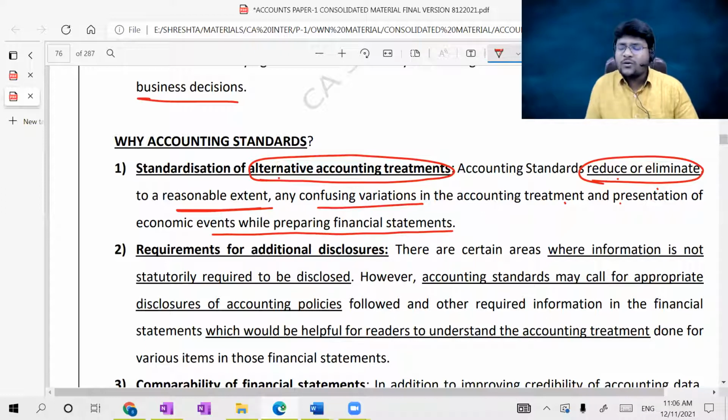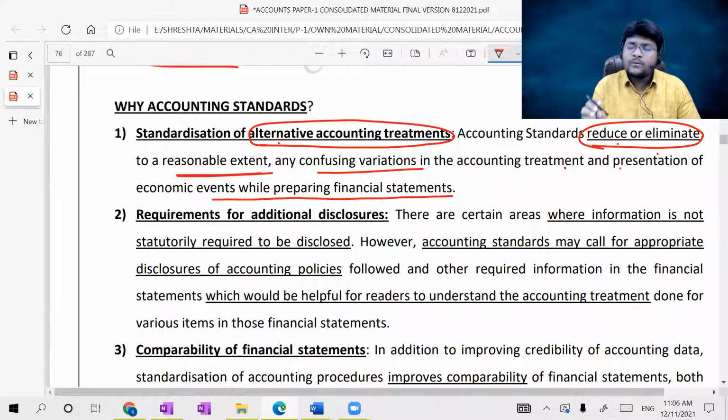So if various accounting treatments exist, through the introduction of accounting standards, standardization of the accounting treatments is possible. That is the reason why accounting standards were issued, mainly to eliminate various accounting treatments, or I can say, to eliminate various accounting policies.